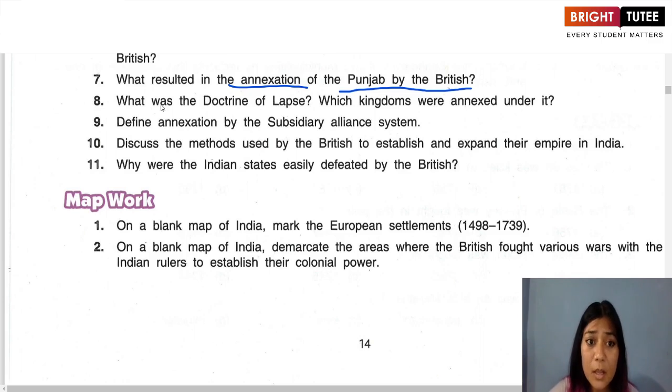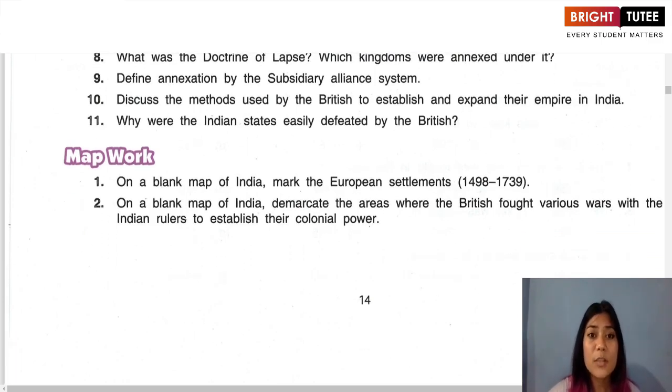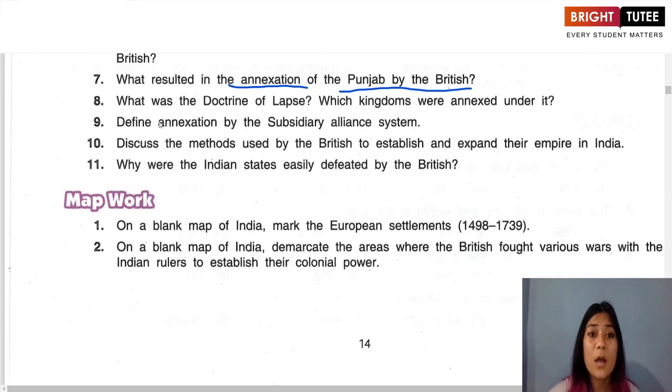Okay. The next question: What was the doctrine of lapse? Which kingdoms were annexed under it? So now this is quite an easy question. You can say that the doctrine of lapse was devised by Lord Dalhousie. Okay, it was for annexation of the Indian kingdoms.